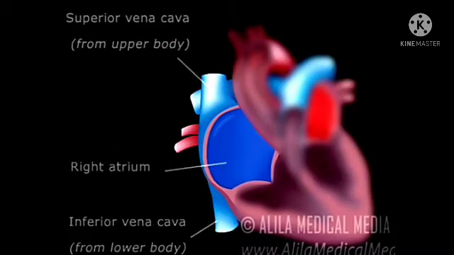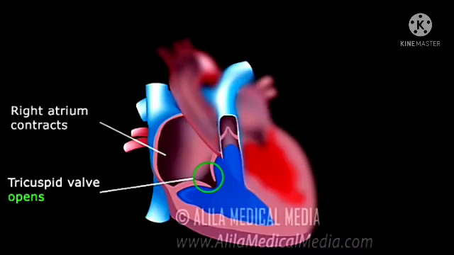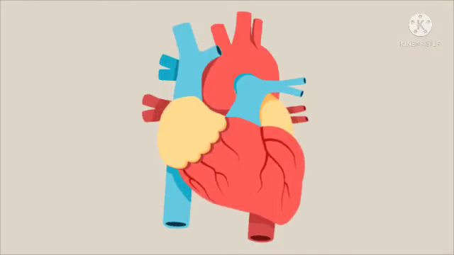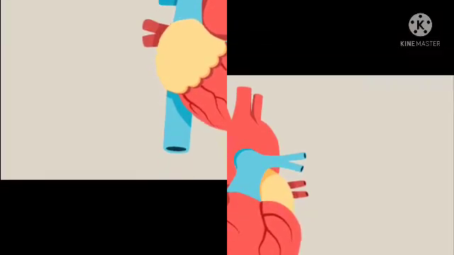From all the body parts, blood is brought to the right atrium by the vena cava. Blood goes to the right ventricle from the right atrium. From the right ventricle, blood reaches the lungs through the pulmonary artery. So, this was about circulation in the heart.